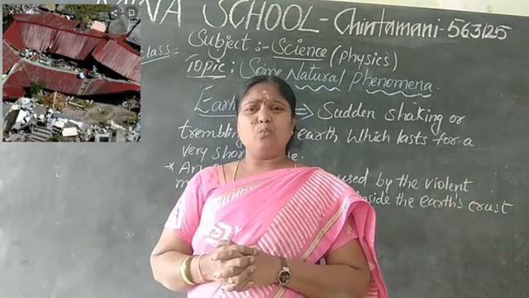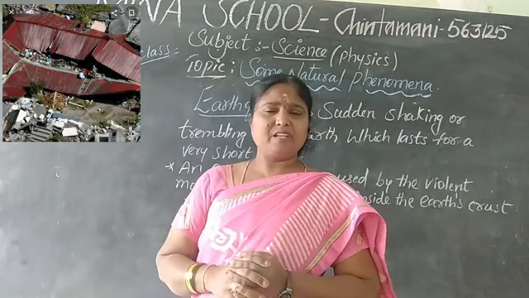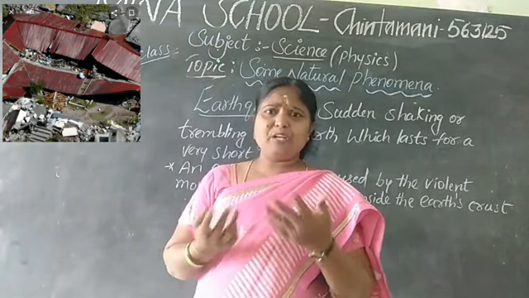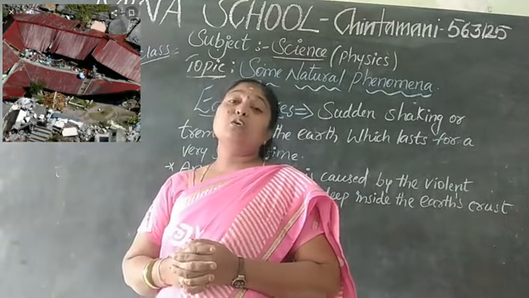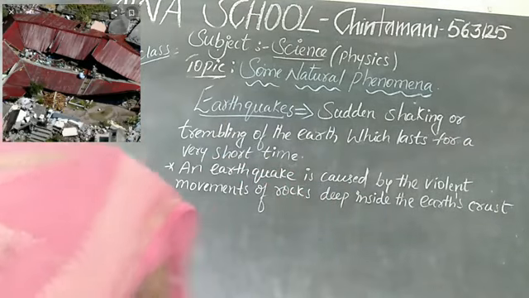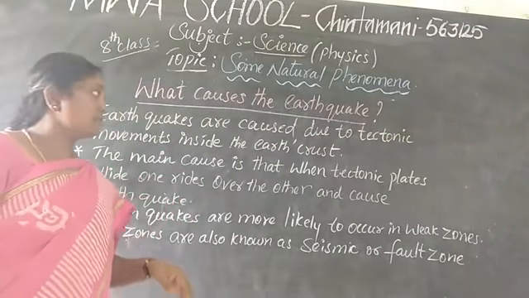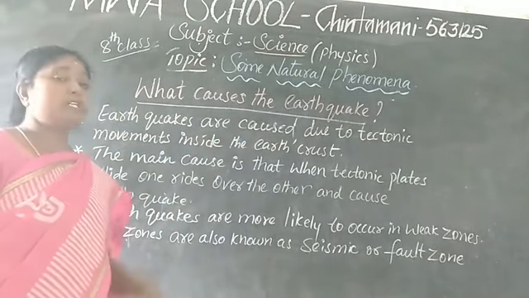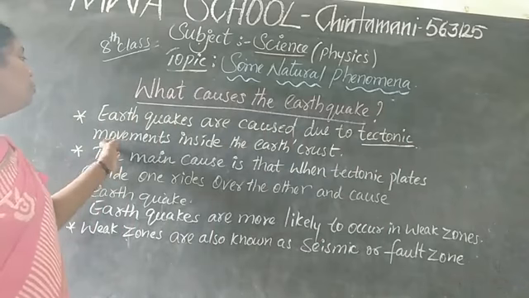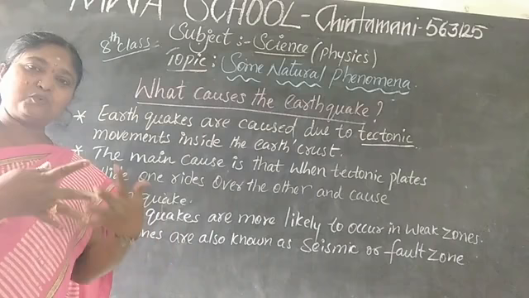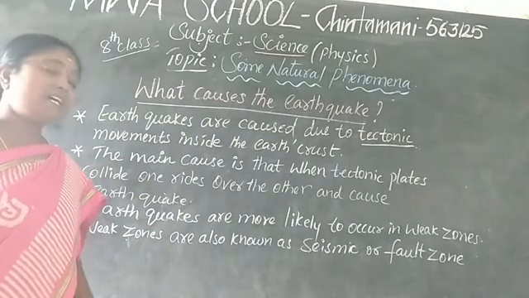Actually, there is a question: why should this earthquake happen? What are the causes of this earthquake? Do you also have a question mark? Yes, I also have a question mark. Why does it happen? Let me see the causes of the earthquake. What causes earthquakes? Earthquakes are caused by tectonic movements inside the earth's crust. That means we can see the movement of rocks inside the crust.